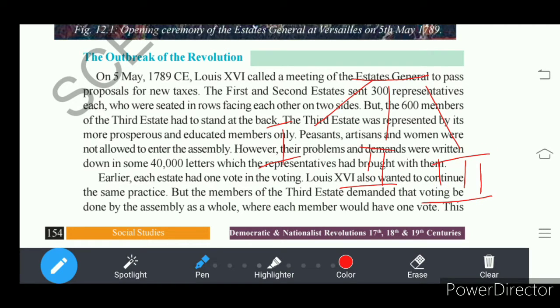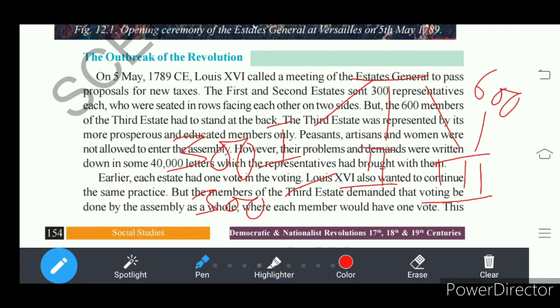The first estate and second estate sent 300 representatives each. It means 300 representatives from the first estate, another 300 from the second estate, whereas from the third estate 600 representatives.